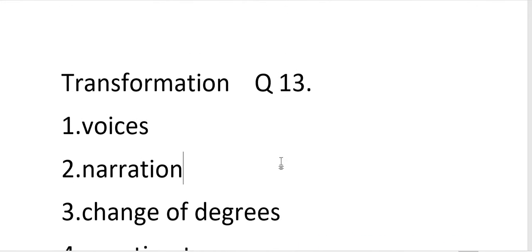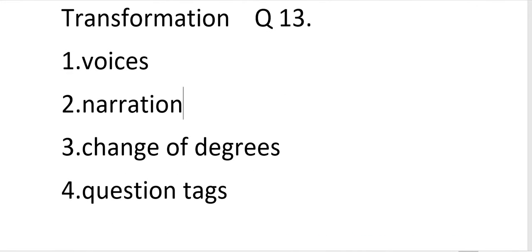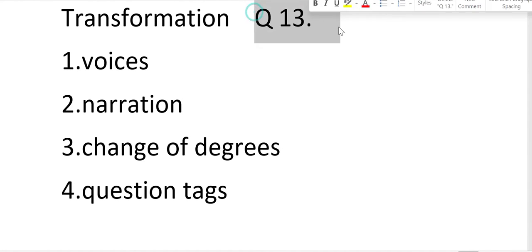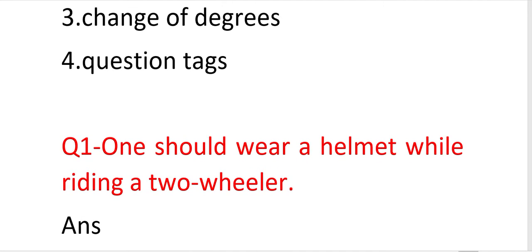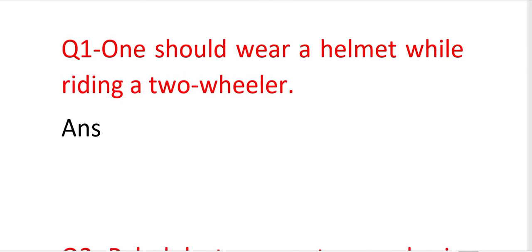Because we have a total of four different large concepts inside transformation, this makes this bit very complex, and at the same time it's very tough to get 100% marks from this bit. I repeat, transformation related questions will appear in question number 13 in your final examination. And how many total questions are you going to see in your paper? 20. Some of the questions I have selected today from this bit, transformation.